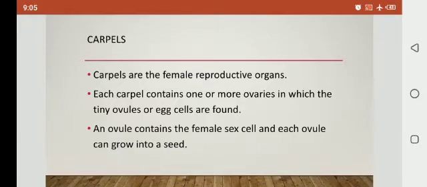Stamens are the male reproductive organs, and the carpels are the female reproductive organs.